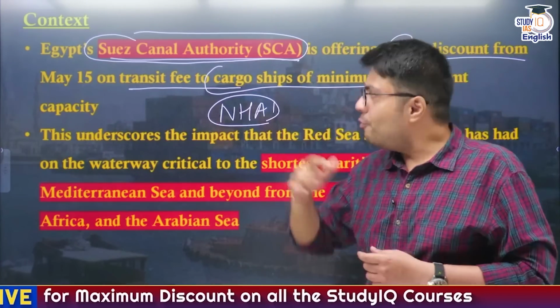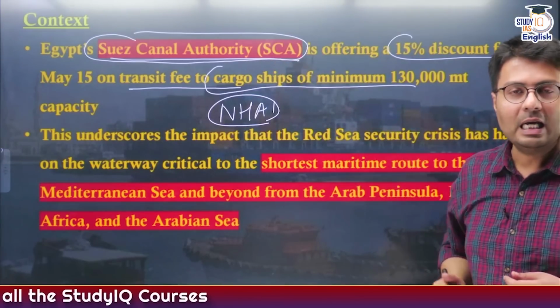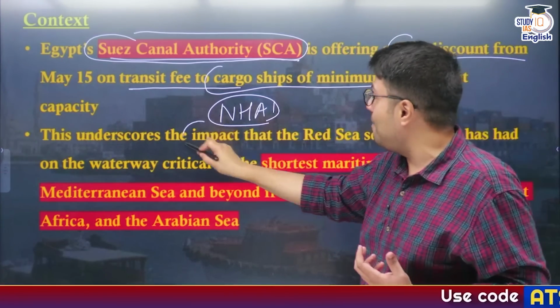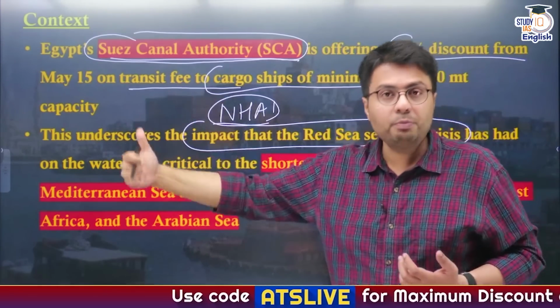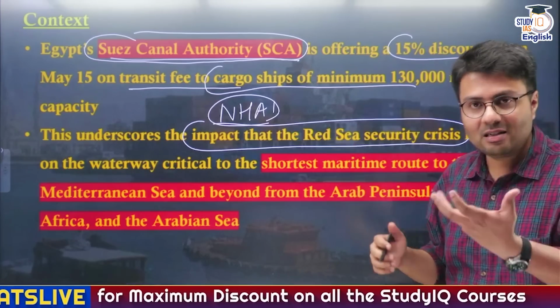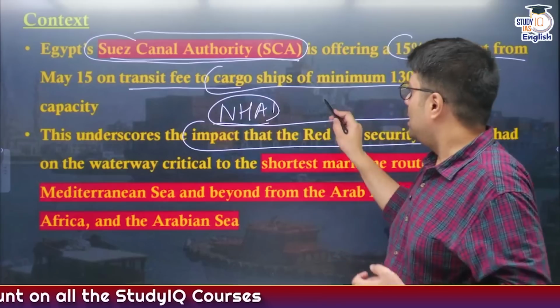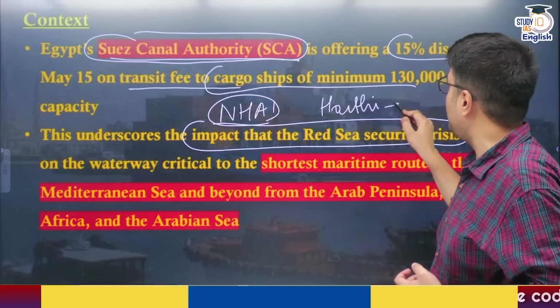Now this move by Suez Canal Authority to offer discounts to the ships traveling through the Suez Canal is very important because it highlights the impact that the Red Sea security crisis had on the traffic of ships traveling through Suez Canal, and this was primarily due to the attacks done by Houthi rebels on the ships belonging to Israel. Now Houthis, you understand, they are a part of the axis of resistance of Iran, right?